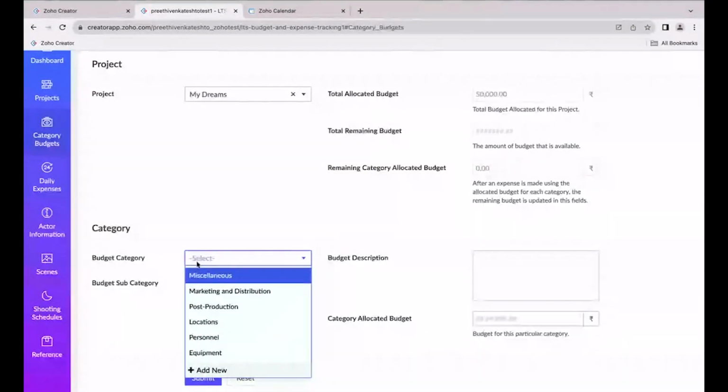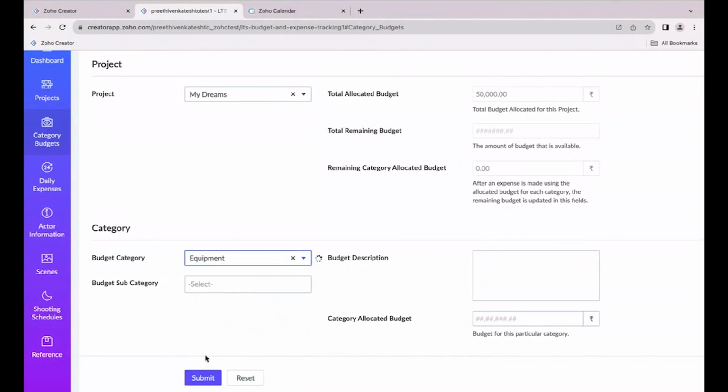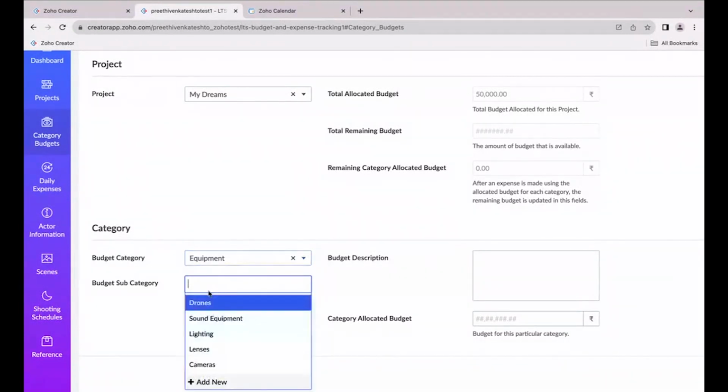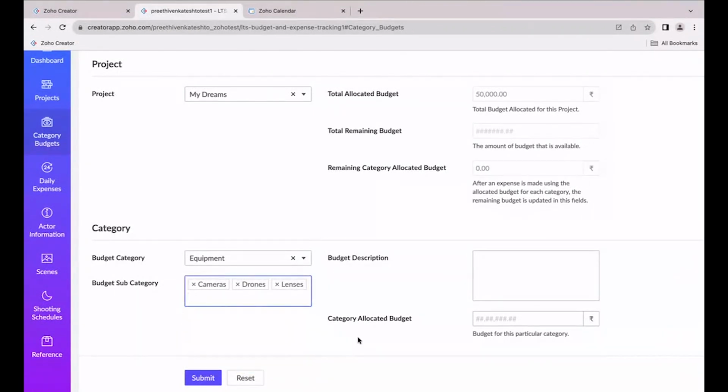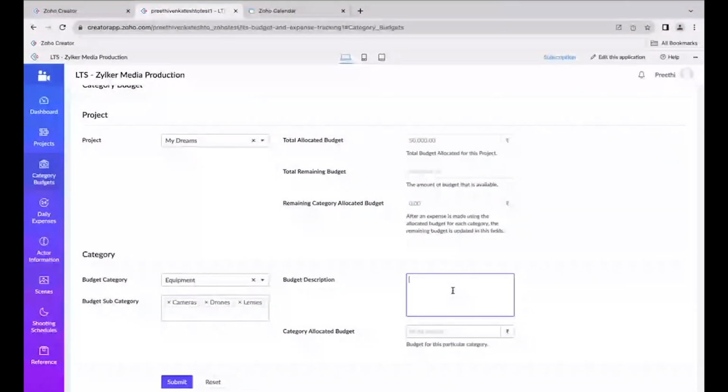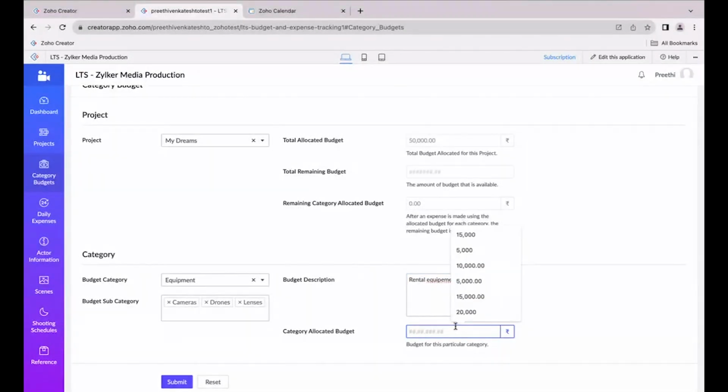Let's say for the budget category, I'm going to choose equipment, and in the subcategories I have the list of equipment that we just saw in the budget subcategory form: camera, drones, lenses, that's it. We can give a description like rental equipment. For this equipment category, I'm going to allocate a budget of 5,000.